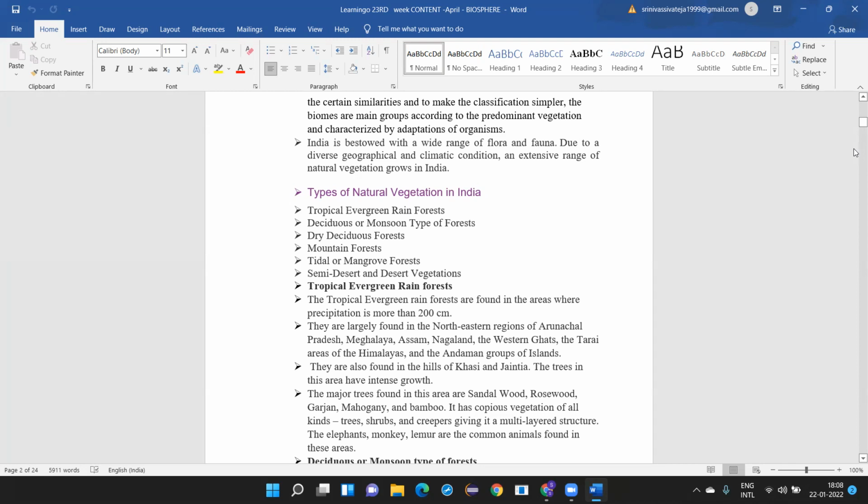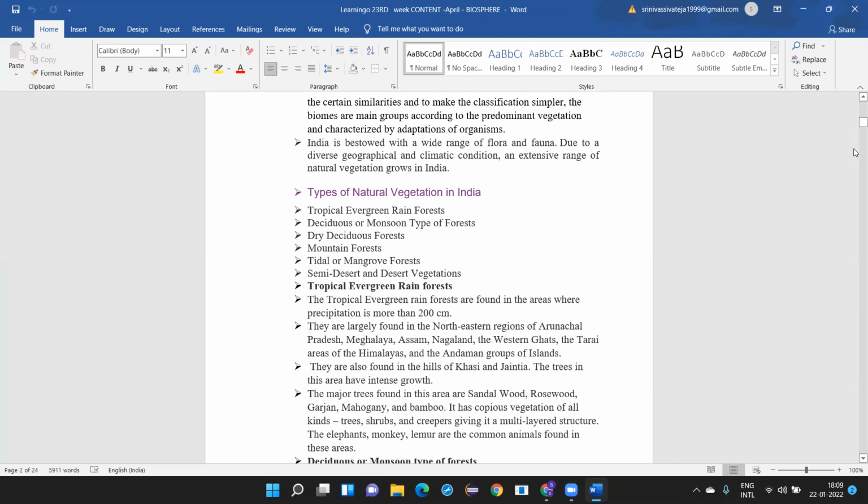We have dry conditions, wet conditions, cold conditions. As a result, our natural vegetation is also very rich. Name a plant, name a flower, it is found in our country. There are a large number of plant species, flower species and also animal species.